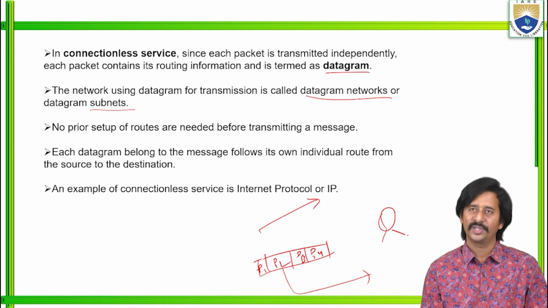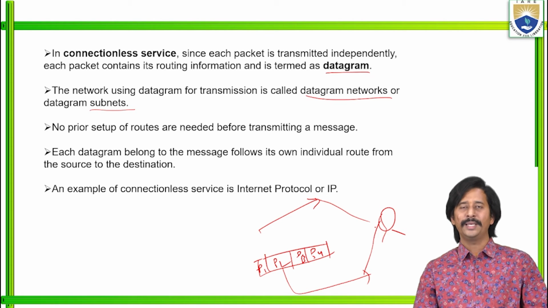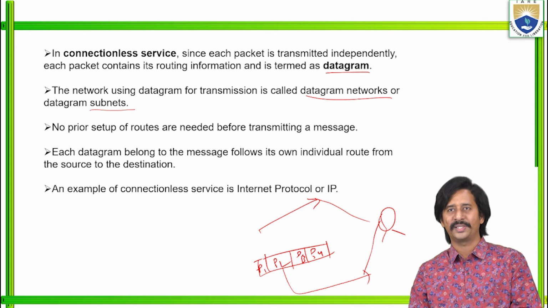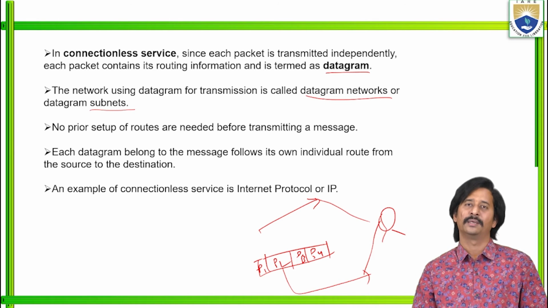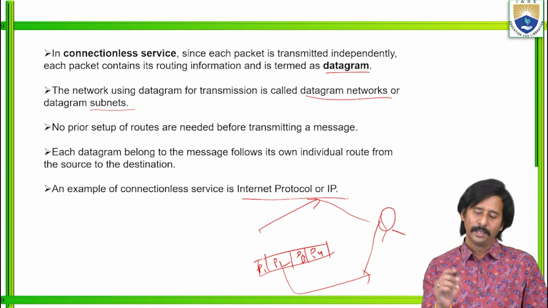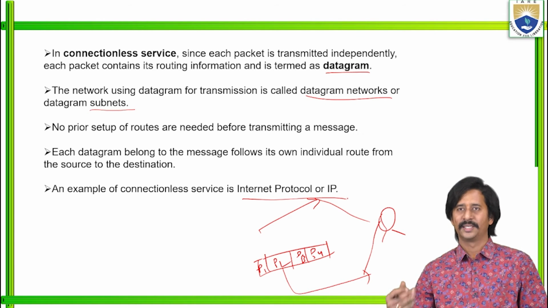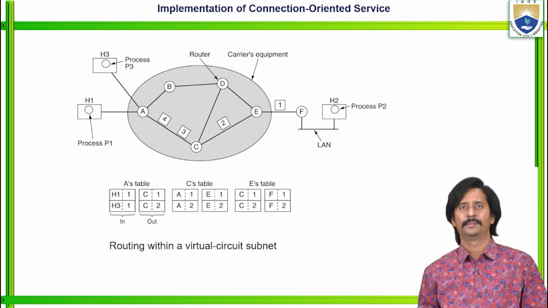So, this is my destination node. Finally, these packets reach the destination. Each and every datagram belonging to the message follows its own individual route from source to destination. The best example for this connectionless service is IP, the Internet Protocol. We will discuss the Internet Protocol later.